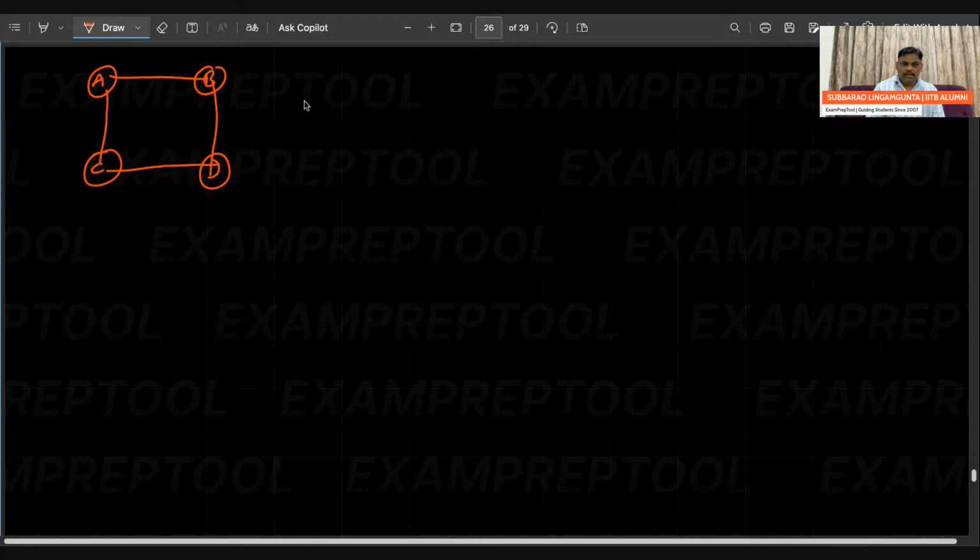Please listen. In this graph, if you observe, 4 vertices are there, and there is a cycle also. So this is called C4, that means a cycle graph with 4 vertices.